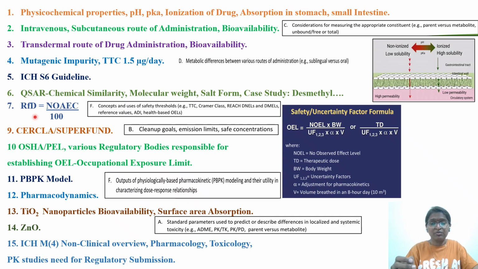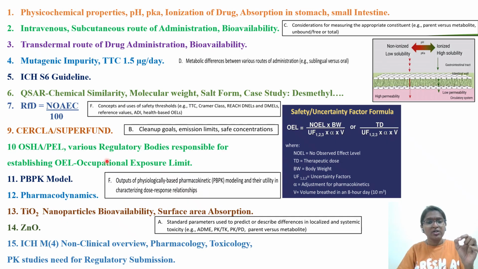Who is responsible for the spillage? Who is taking the responsibility? How much time is there to clean that particular area? It's not that you try to clean it over years. Effective implementation should be there. So cleanup goals, emission limits. If the factories have emission limits, safe concentrations are very, very important. So one question with respect to US regulatory agencies, they've asked, that's why. In addition, you read about air, water, soil. Okay. I will give the link in the description.